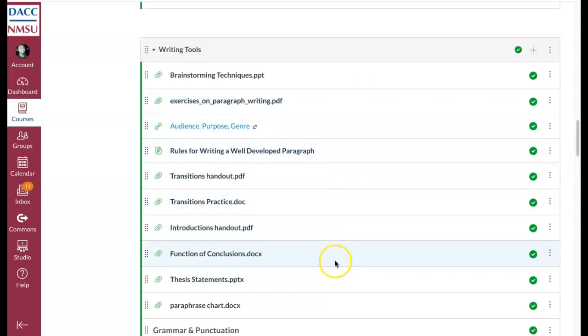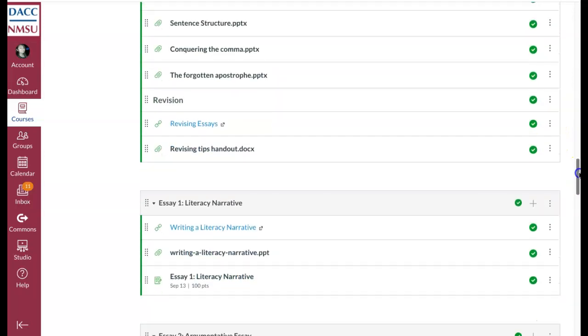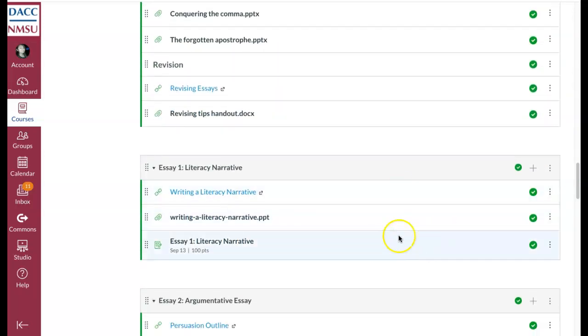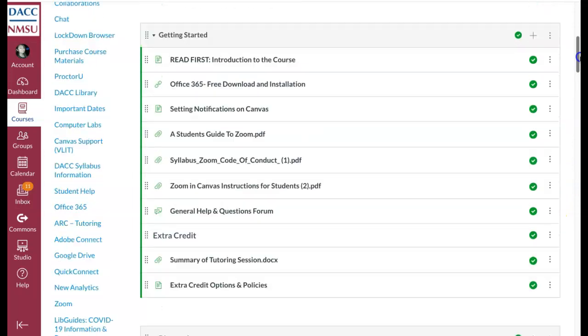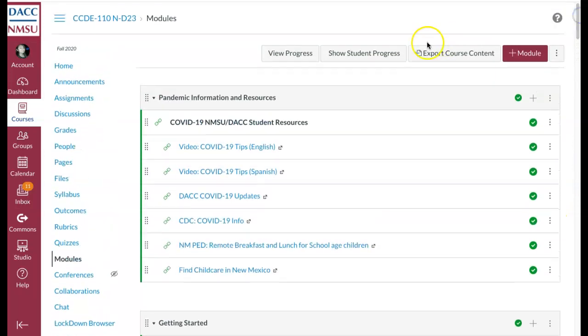This one has a lot of really helpful resources like transitions, introductions, conclusions. So I really encourage you to look at this one. And then of course our first essay, we have a module devoted to that. For our second essay, we have 2 modules devoted to that. So please make sure that you look over the modules.